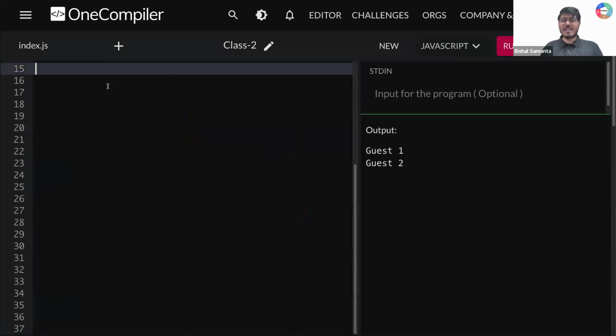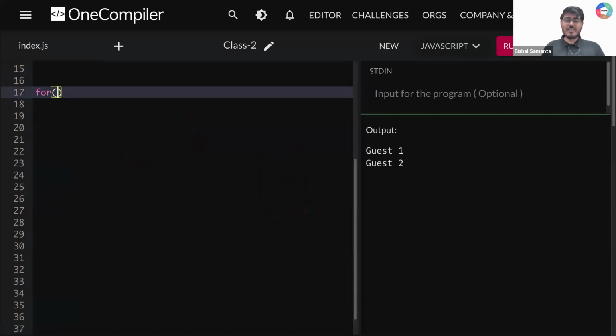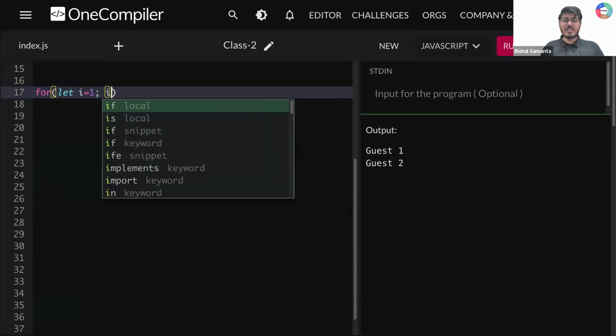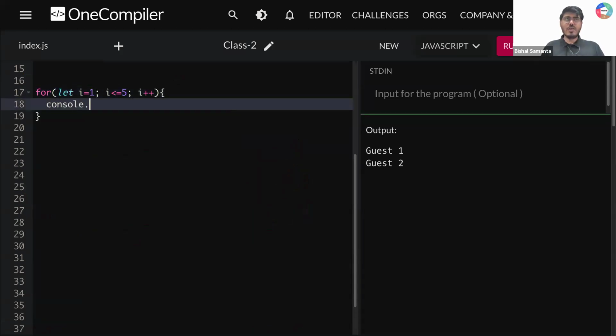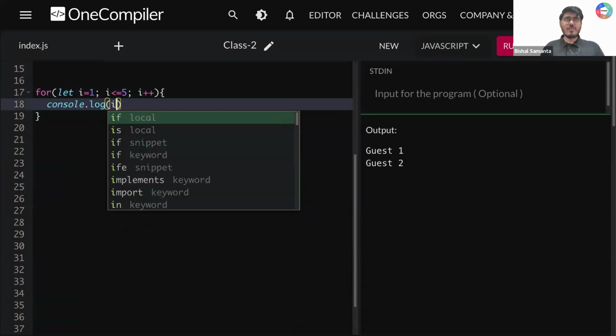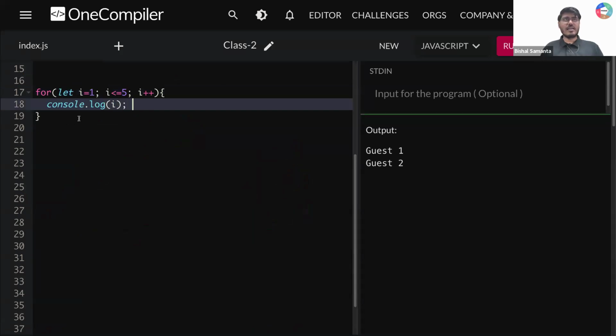Okay. So now let me write here. For let i is equal to 1, i less than equal to 5, i plus plus. Every time if I run here console dot log i, what am I supposed to get? I'm supposed to get it in this way: guest comma i. If I run this thing, what am I supposed to get?